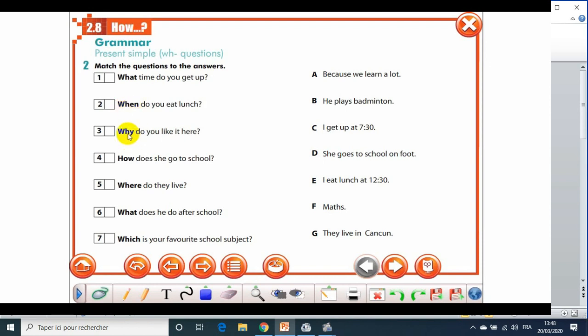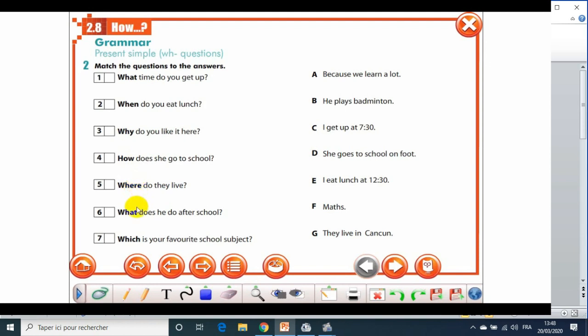Why? We look for the reason or the cause, sabab. So we start our answer with because. For example, why do you sleep early? Because I need to get up. Next one, how. How is about the manner, or we say tariqa. How do you go to school? By bus, for example. And where? About the place, of course. Where do you live? I live in Titwan.